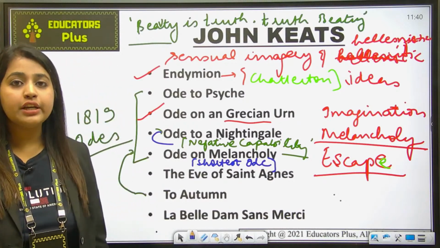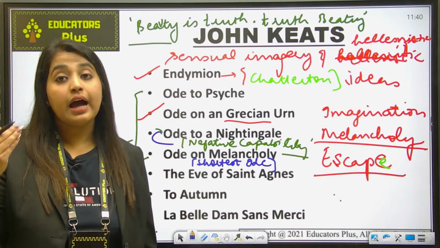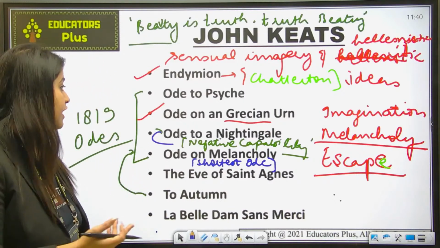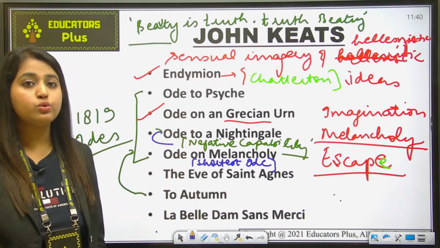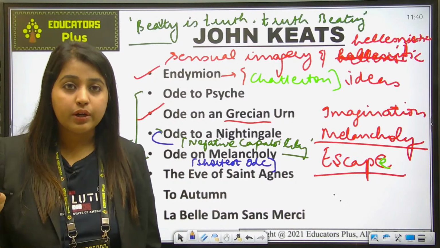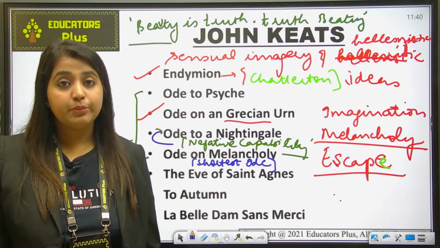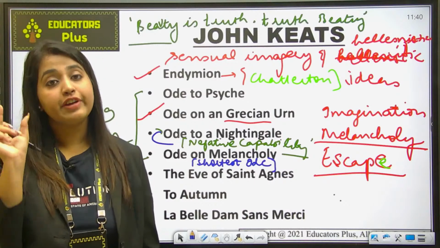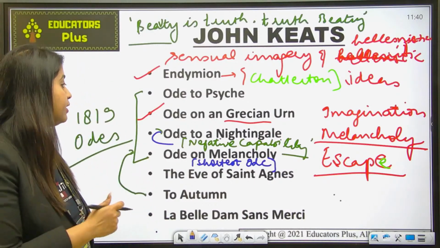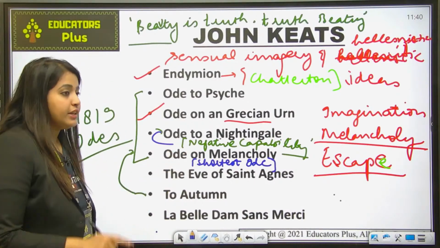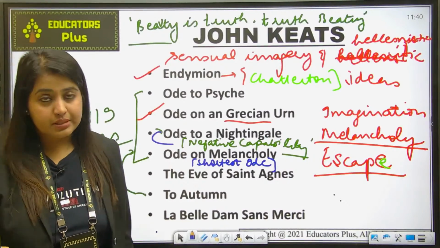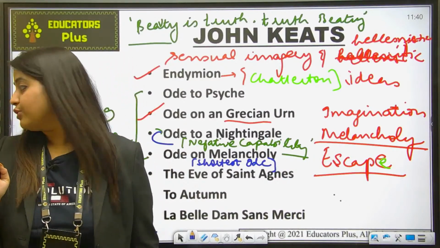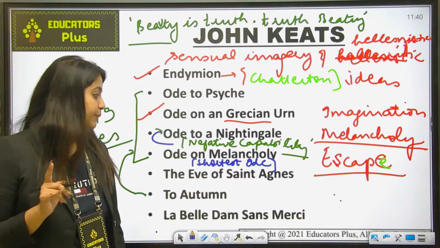It uses the idea of negative capability, which was used in Ode to a Nightingale as well. In this work, "She dwells with Beauty, Beauty that must die" is a famous phrase of Ode to Melancholy. This question has already come in NET, so please remember this.